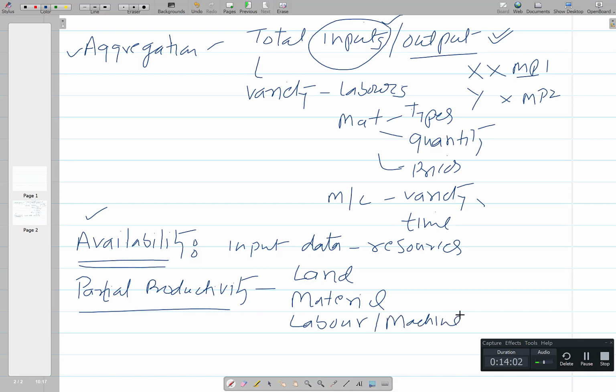Both these two most of the time will be coming together, so we quantify them in terms of the labor hours or machine hours being used to produce certain volume. So the partial productivity of land, material, machine, or likewise anything which is important for giving the output of certain type.